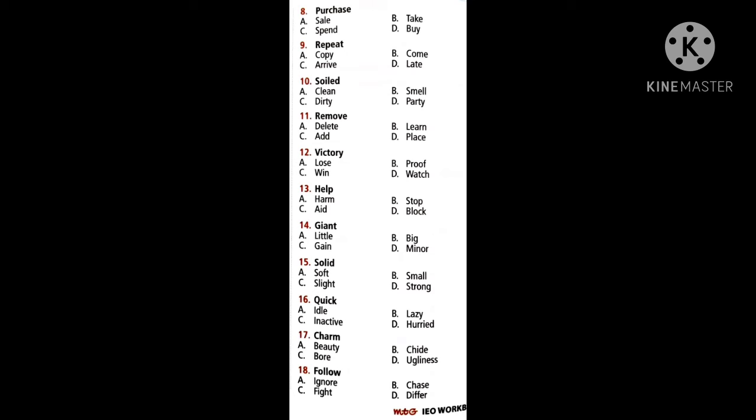Charm. Charm, when someone is pretty looking, they dress very well, we say they have charm. So based on that, can you tell the answer? Is it beauty, chide, bore, ugliness? Chide means we are discouraging, we are scolding someone. Then we say chide, C-H-I-D-E, chide means scolding the other person.